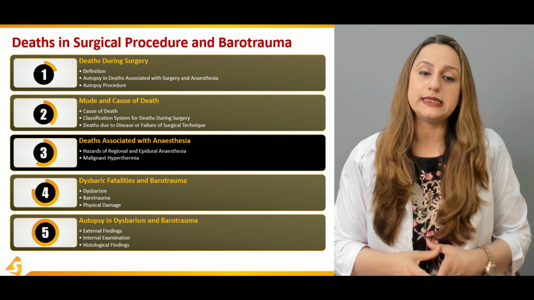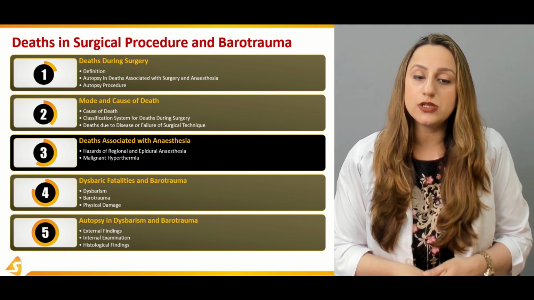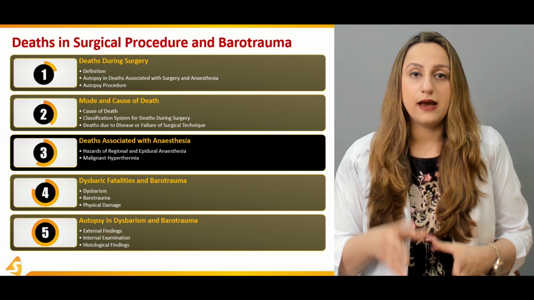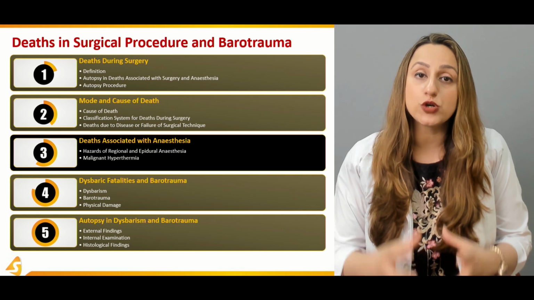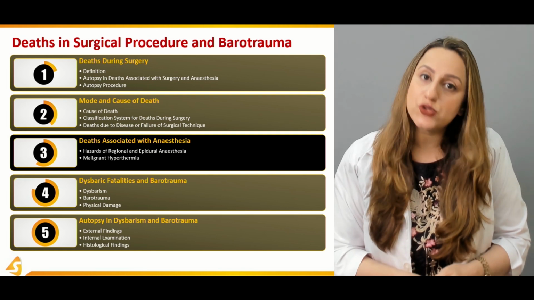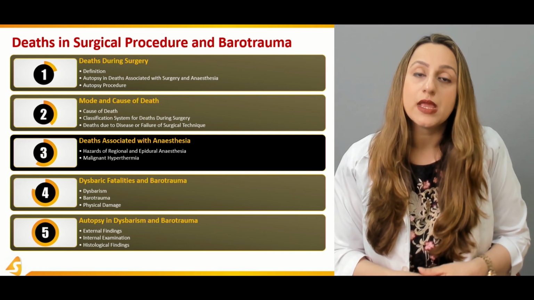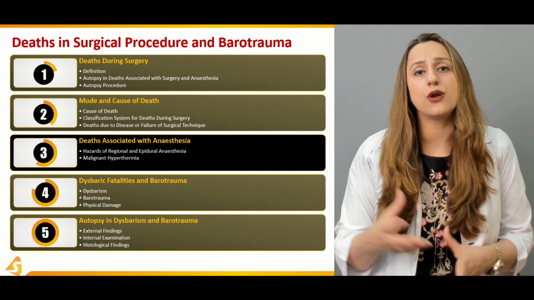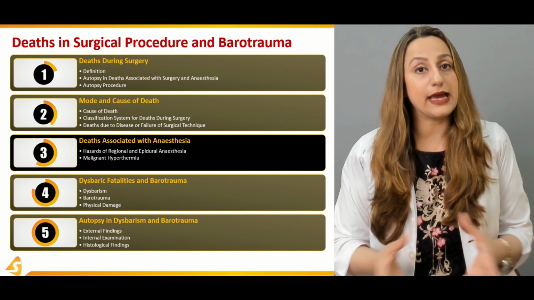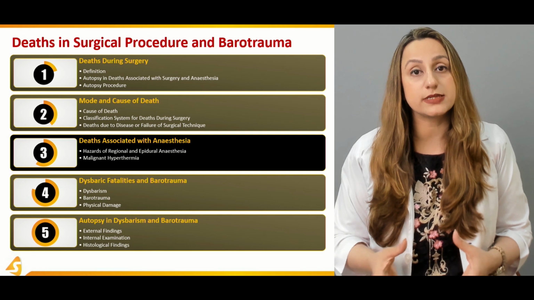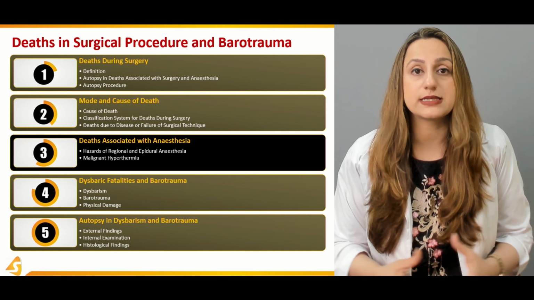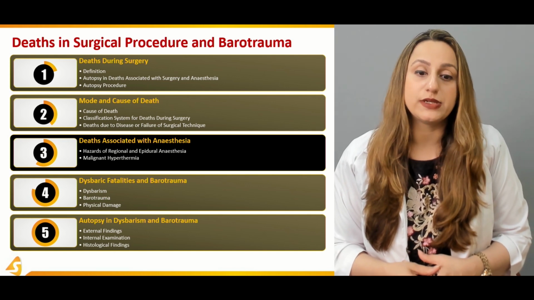Now in this section, basically we'll be discussing the hazards of regional or epidural anesthesias. So again, it's quite important that we focus on what kind of anesthesia was given. Was it a regional anesthesia? Was it a local anesthesia? Or was it an epidural anesthesia? There are a lot of side effects even for the epidural kind of anesthetic. It can be even nerve damage, or even the person can be paralyzed after the epidural anesthesias. A lot of cases have been reported after the epidural anesthesias.